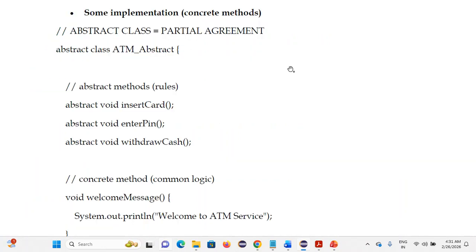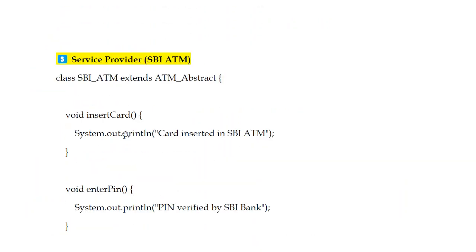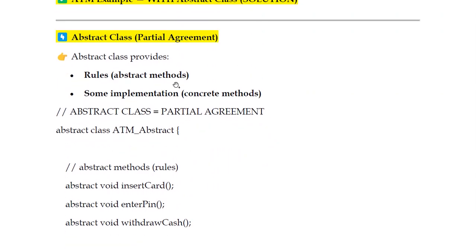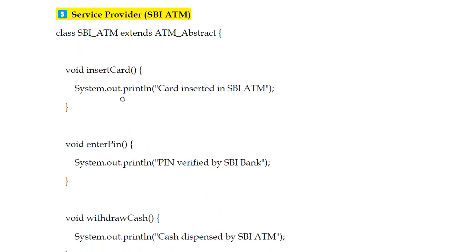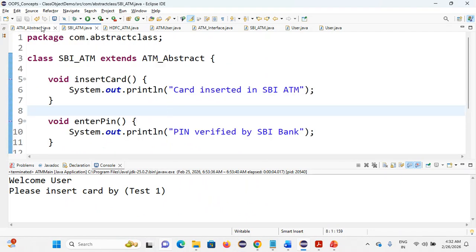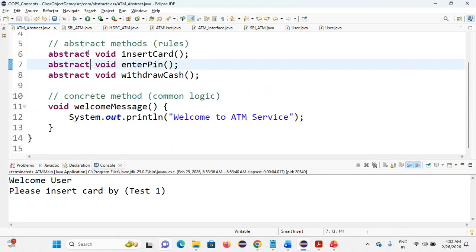Okay, so this is the problem with that. Next, service provider. Previously we have defined that abstract class. Next, we are giving the service provider that is implementing these methods. So go to that service provider, SBI ATM. What are the methods I have declared in this abstract class? I have to implement them, it is mandatory.